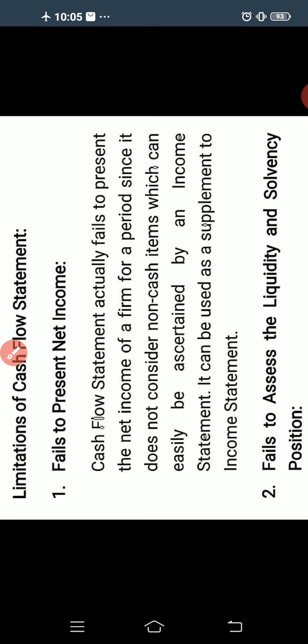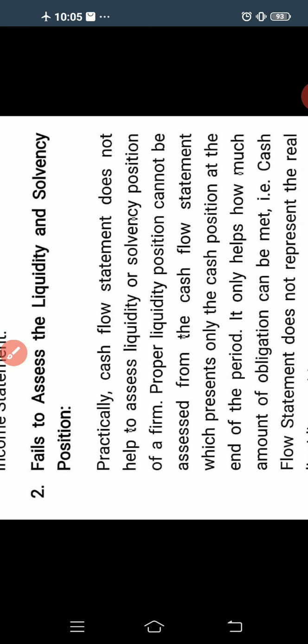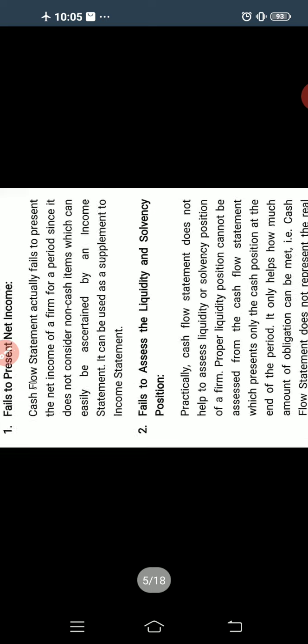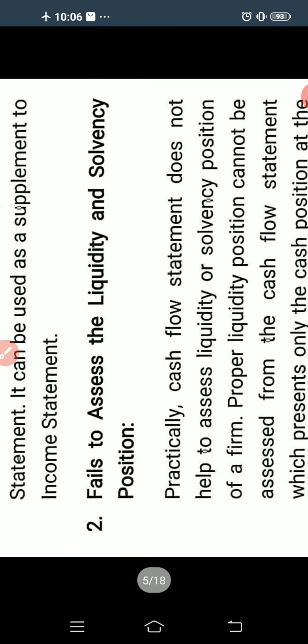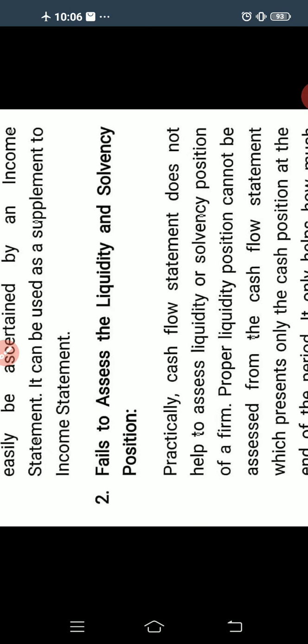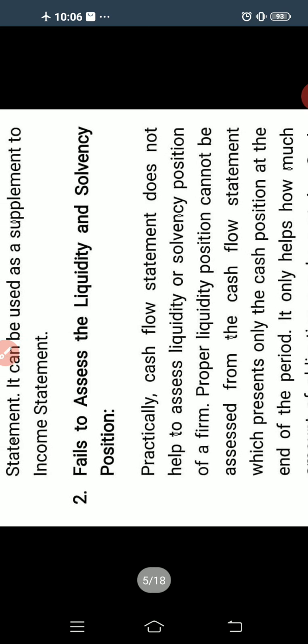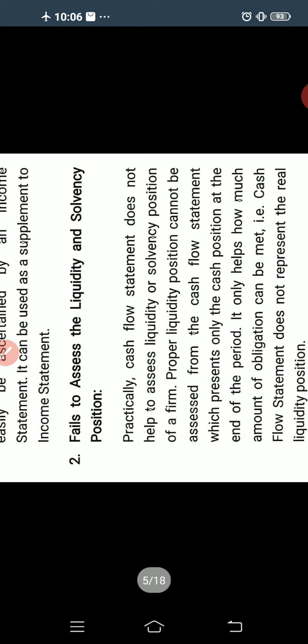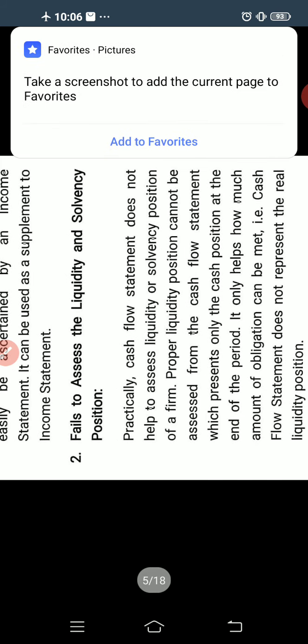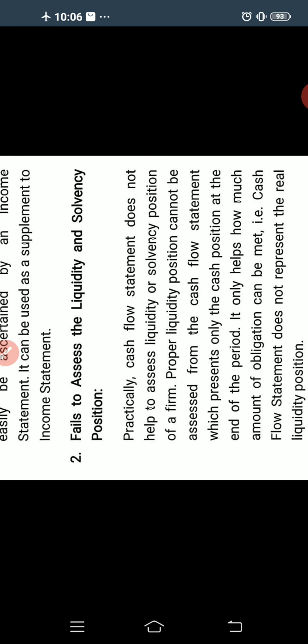And the next one is that it fails to assess the liquidity and solvency position of the firm. So practically the cash flow statement does not help to assess the liquidity or solvency position of a firm. It does not help to assess the liquidity or solvency position of the firm.